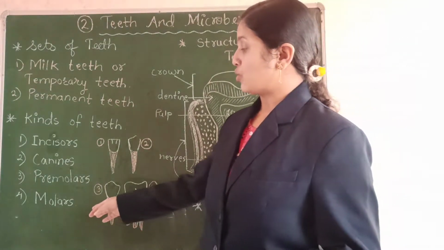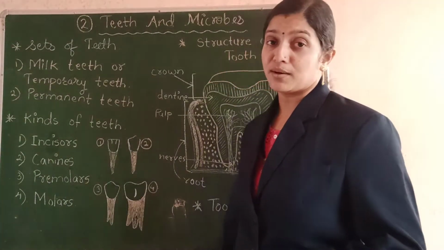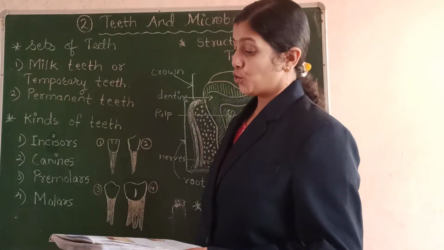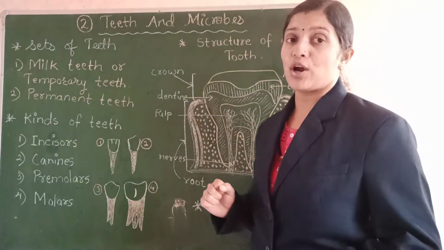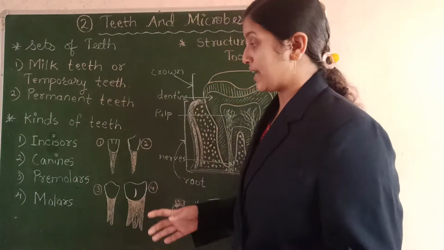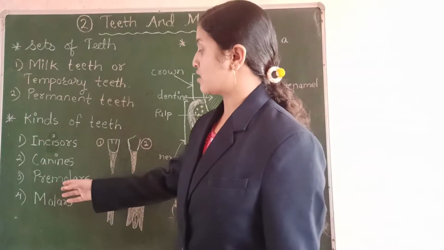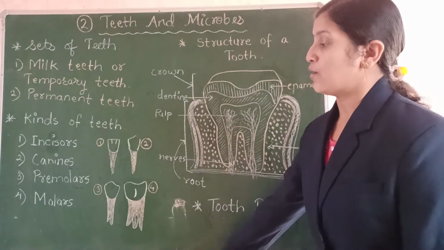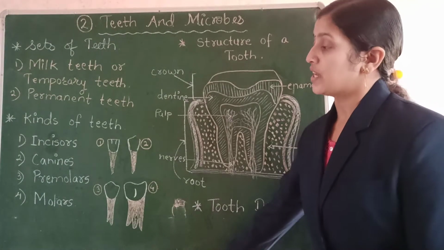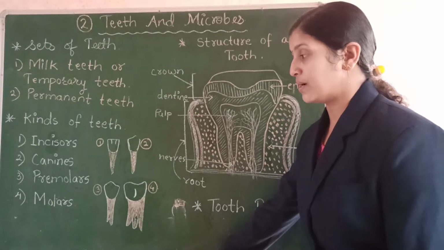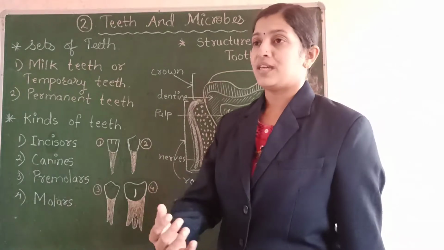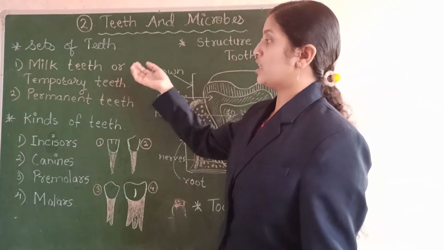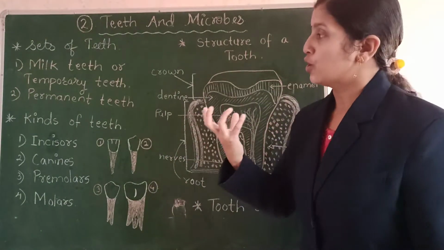And these molars are 12 in number. The total number of molars in our jaw is 12, 6 in the upper jaw and 6 in the lower jaw. They are located just next to the premolars. But out of the total molars, 8 molars are available in our jaw when we are at our young age, when the temporary teeth fall and permanent teeth grow in their place.